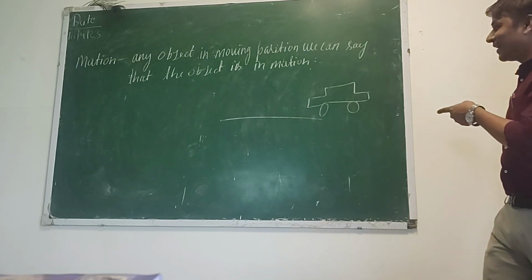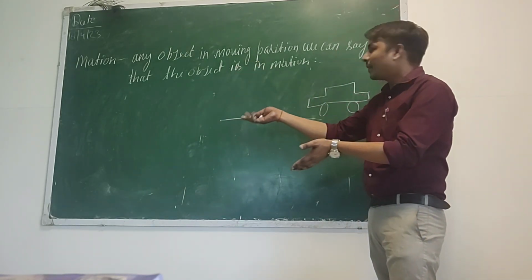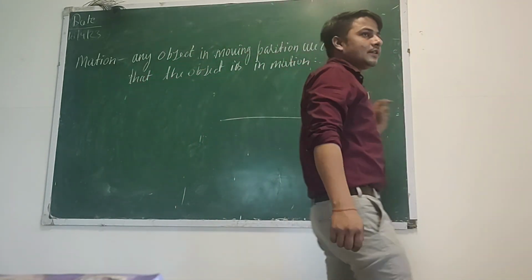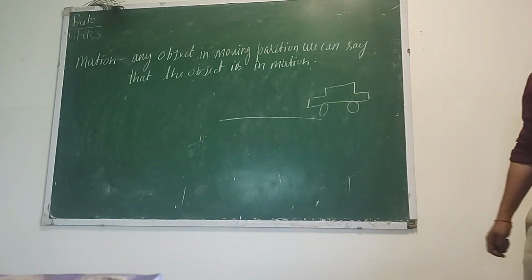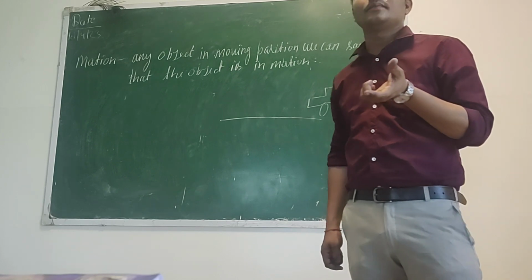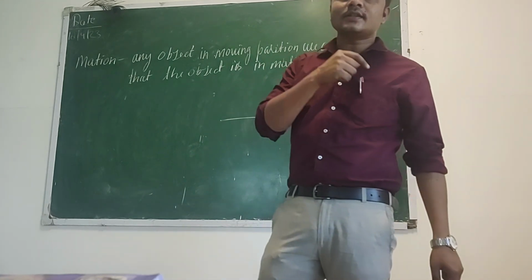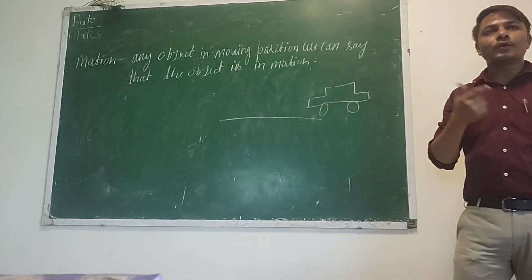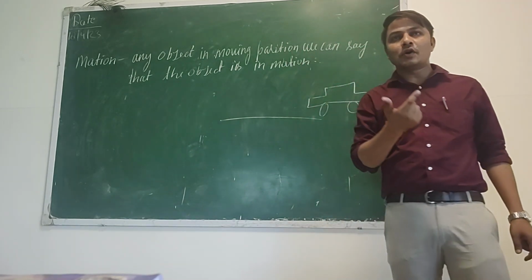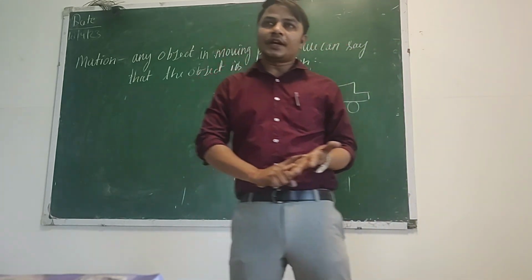It is rectilinear motion just because the car is traveling on a simple straight path. Okay, the clock you can see, the fan you can see, the fan is in rotatory motion. The earth also rotates on its own axis, and the earth is revolving around the sun also. So we have revolving motion and rotatory motion.